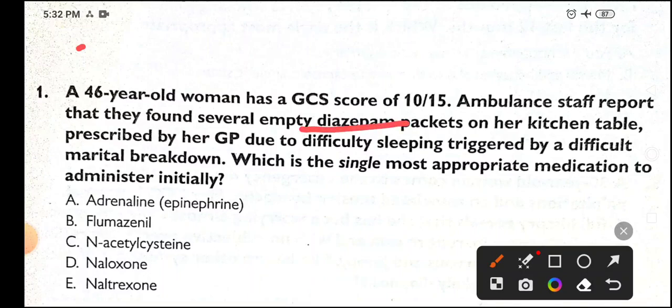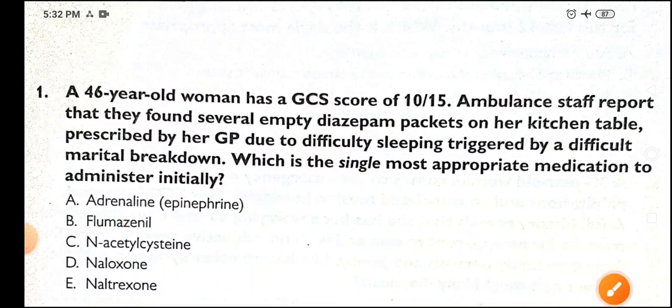This is diazepam toxicity. So, diazepam toxicity is a benzodiazepine toxicity. What is the antidote? So you have to answer. Let's discuss everything. Adrenaline is used in some emergency situations, like cardiac arrest, and flumazenil is the answer here. This is the antidote of diazepam or benzodiazepines, whereas acetylcysteine is used as an antidote in case of paracetamol toxicity. Naloxone and naltrexone are antidotes of opioids.